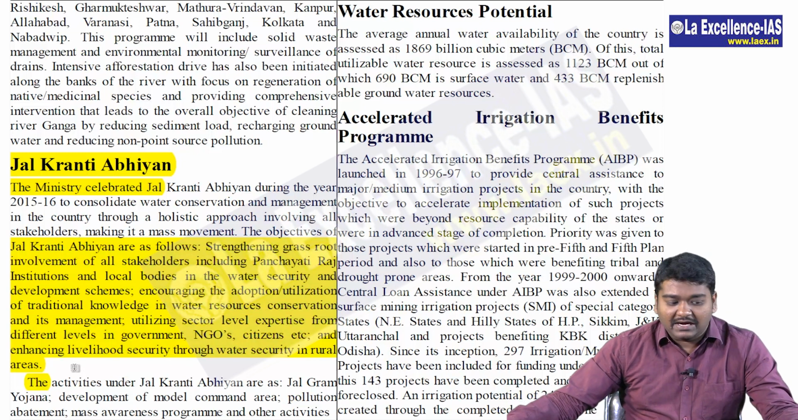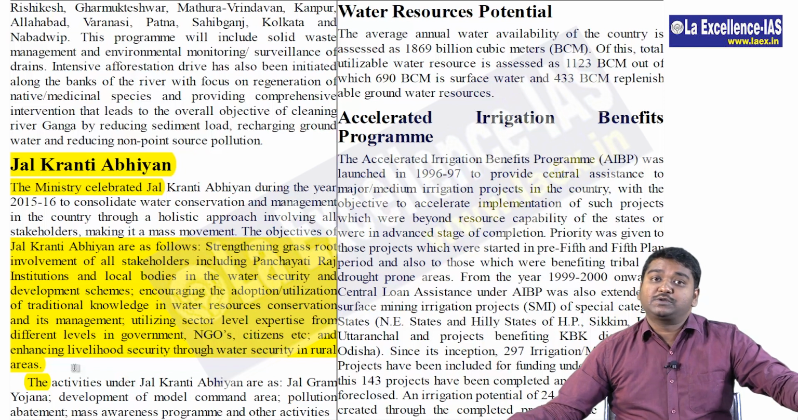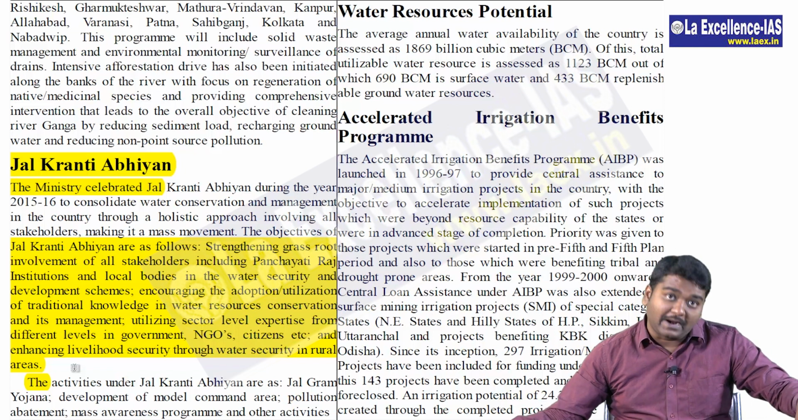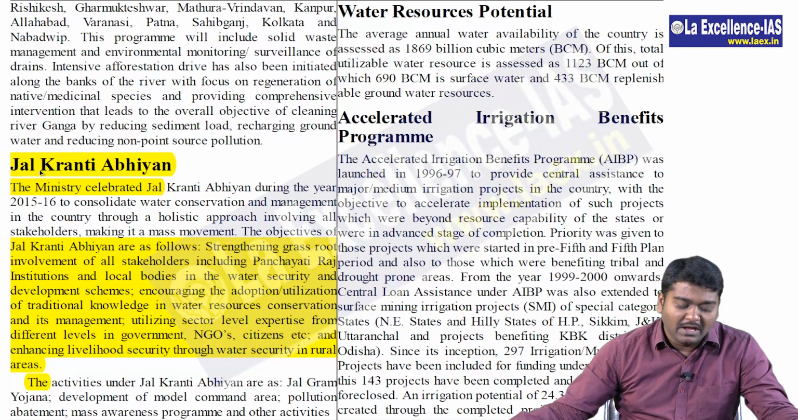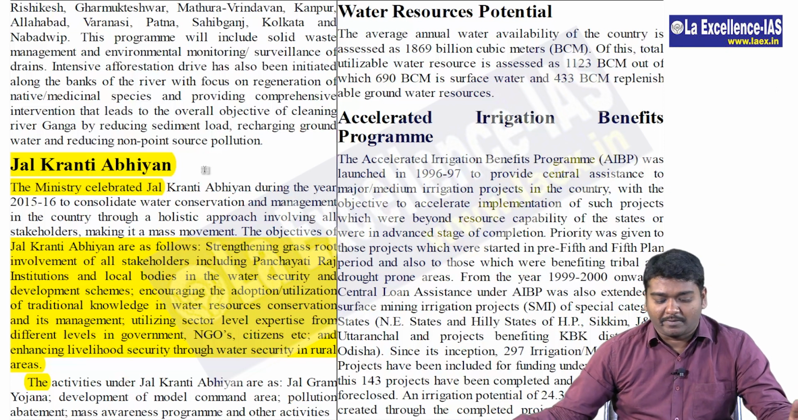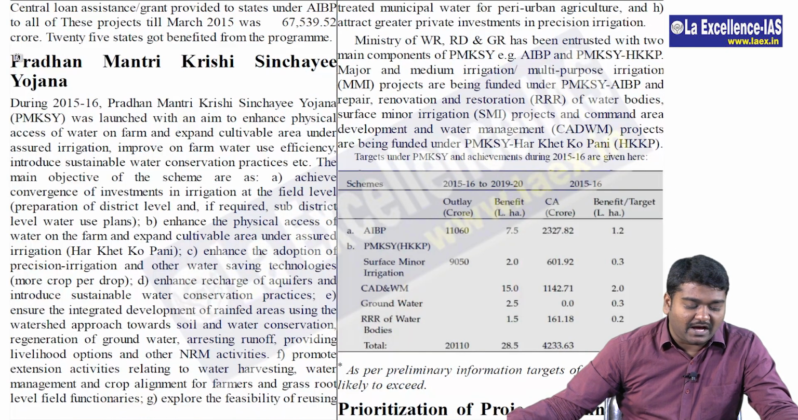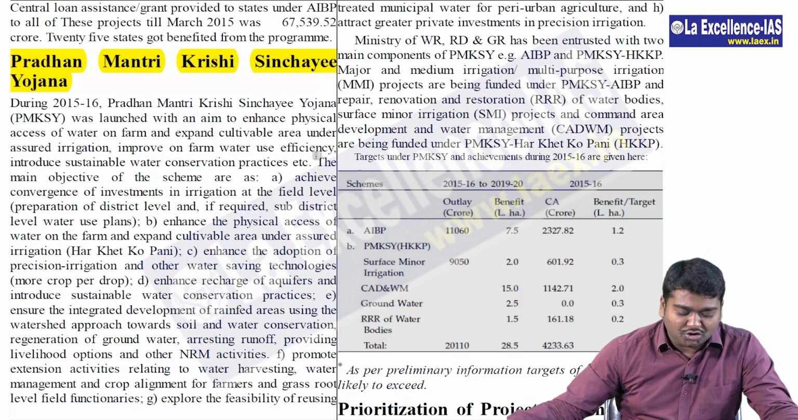See, they actually ask whether it is only a government project or whether NGOs and other people are also involved. It is public-private partnership. So these type of informations will usually be asked about the scheme. Jal Kranti Abhiyan is important as this was last year's program. In page 745, Pradhan Mantri Krishi Sinchai Yojana, high possibility there can be a question on this.